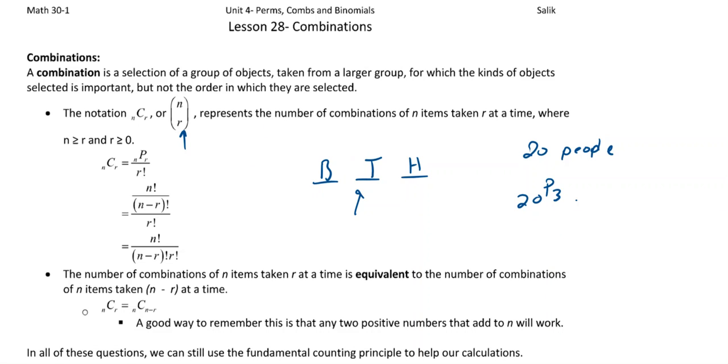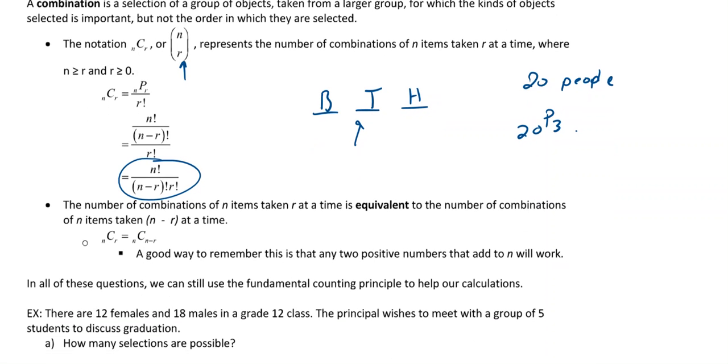Okay. As you get going here, I said it's really just a permutation, and then we're just dividing out the different ways it could be arranged. If you simplify that down, we end up with this equation. And this equation is on your formula sheet, too. You'll see that there's actually both of those examples.